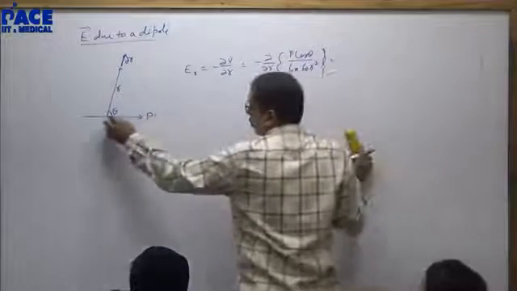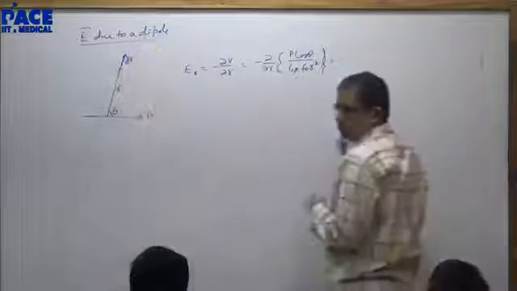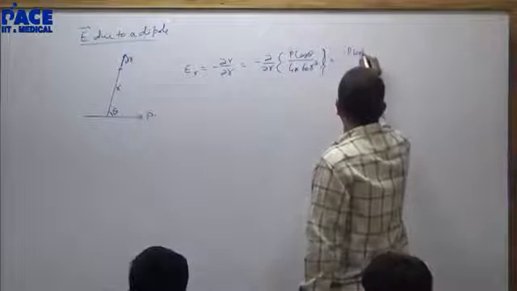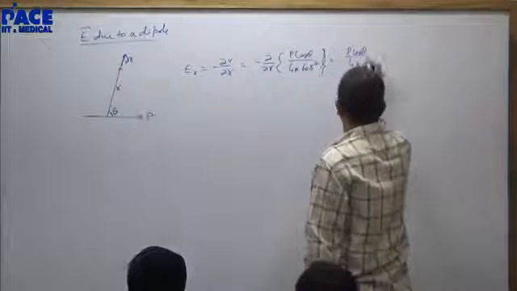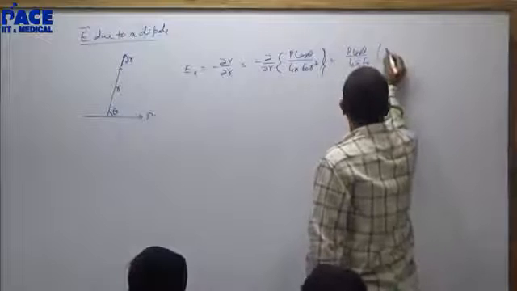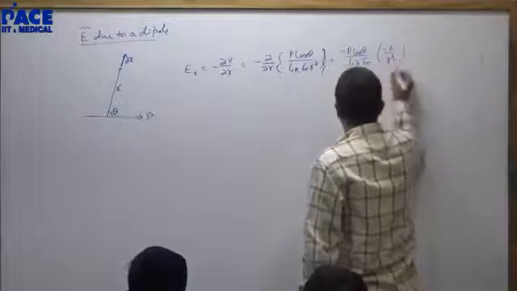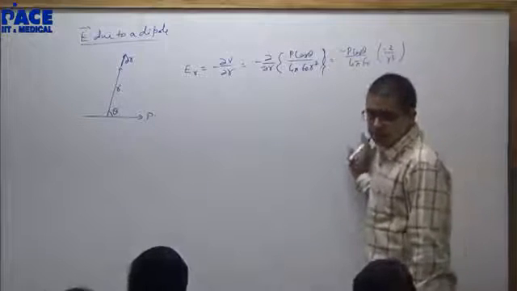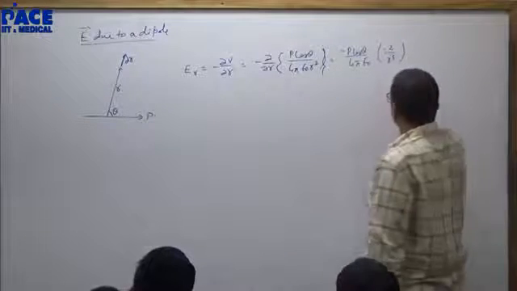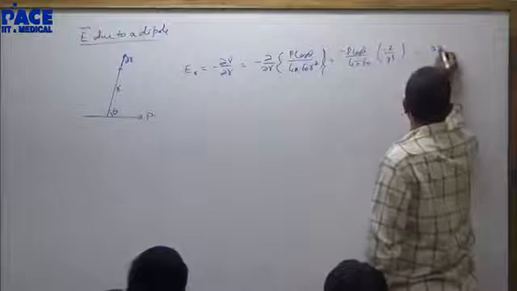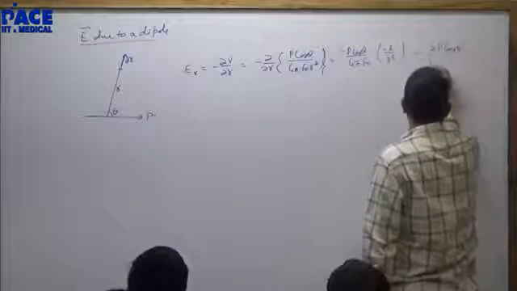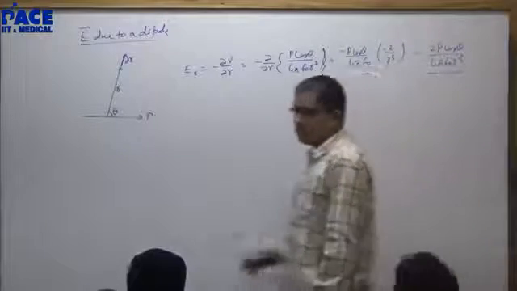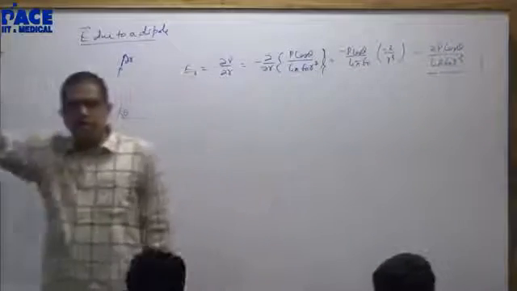Because I have kept theta constant when I am moving along r. I have differentiated 1 by r square, which will become minus 2 by r cube. Minus of minus 2p cos theta by 4 pi epsilon naught r cube. This is the field along the radial direction.